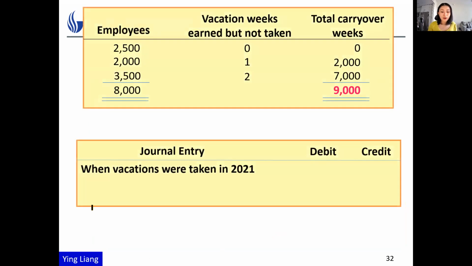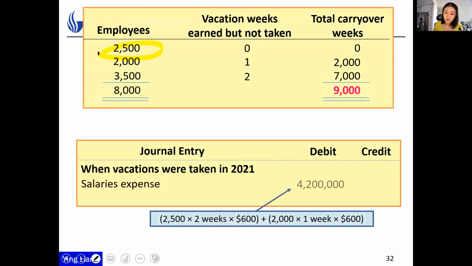Now, for the vacations that have been taken, that is the first line here, right? 2,500 employees have taken their 2 weeks of vacation. And we should simply do the following. There's no accrual. You either pay cash, usually it's salaries payable, or cash, you pay them. And you record salaries expense for $4,200,000, which is calculated as follows.